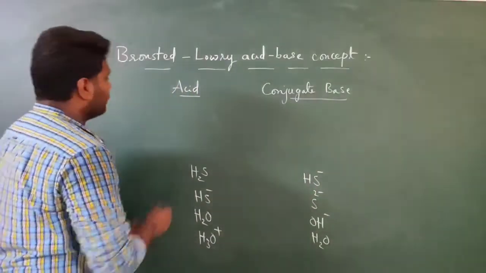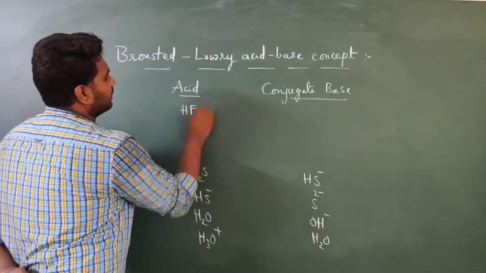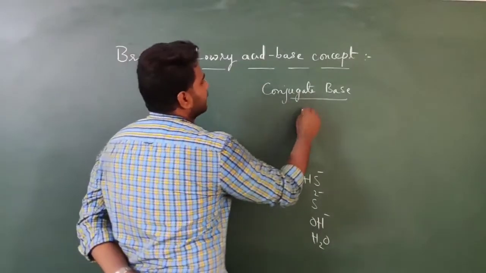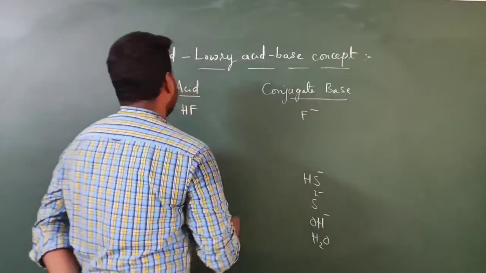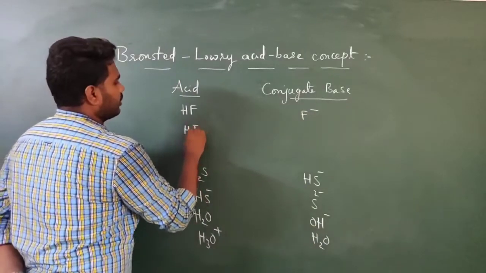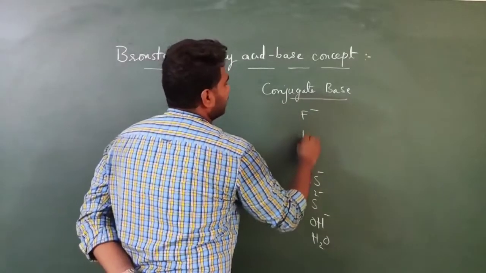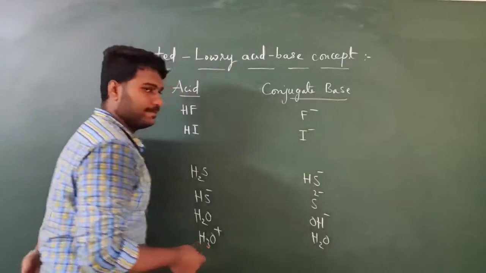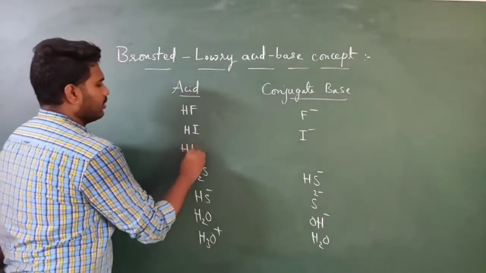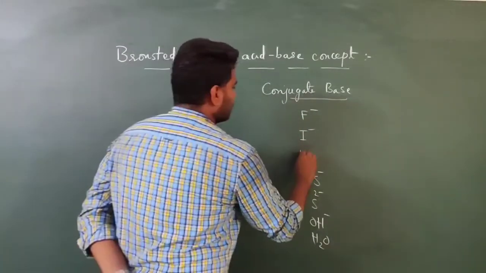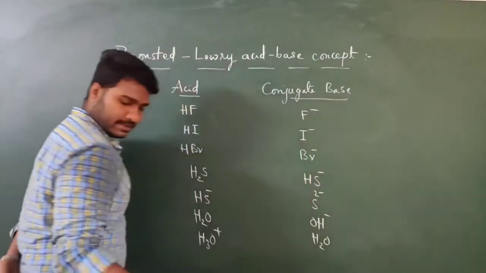So if you take HF as acid, the conjugate base of HF will be F minus. If you take HI, its conjugate base will be I minus. Like that HBr, so Br minus.